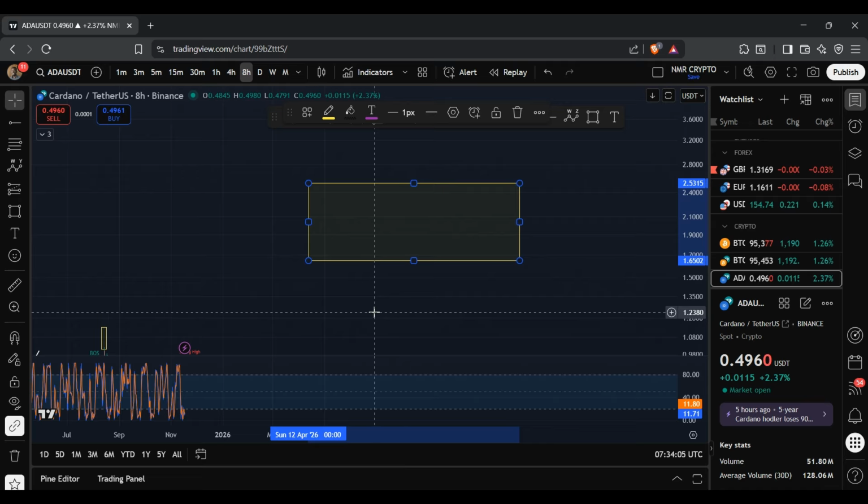But of course, this is something that I'm going to be tracking in the days and weeks to come, and I'll keep you guys updated. So yeah, that's just my quick update on Cardano ADA.